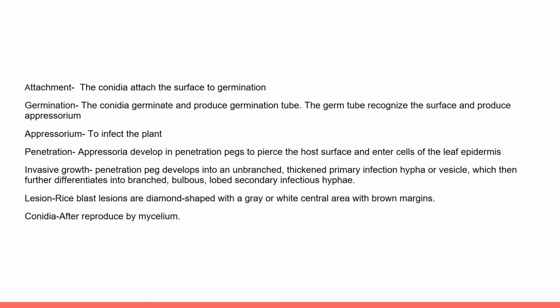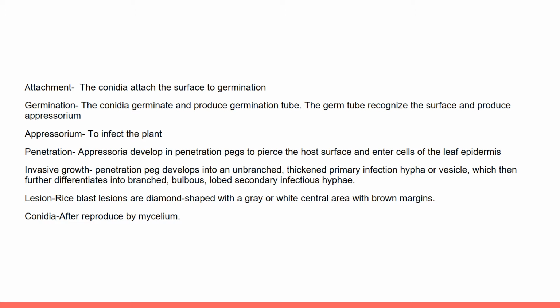Now I will explain the first stage. The first stage is attachment. Attachment is the first step of infection by the pathogen. In Magnaporthe grisea, the adhesive material known as the spore tip mucilage is preformed and stored in the periplasmic region of the apical conidial cell. This is released upon contact with a plant or artificial surface and forms a viscous pad attaching the conidium to the substrate.